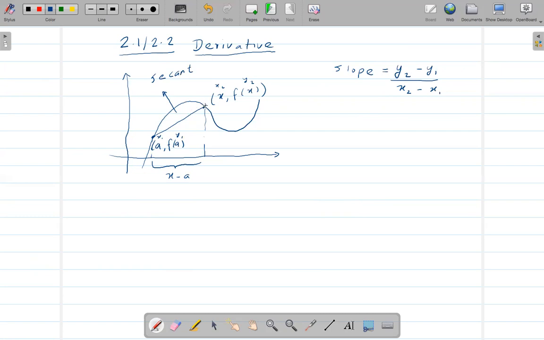And if there is a line that just touches the graph at one point, then we call that line a tangent line, right?